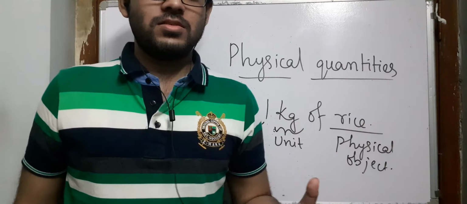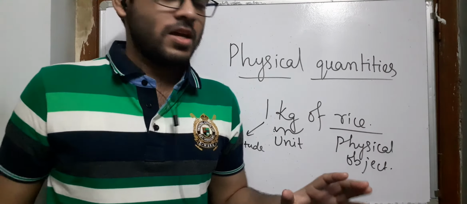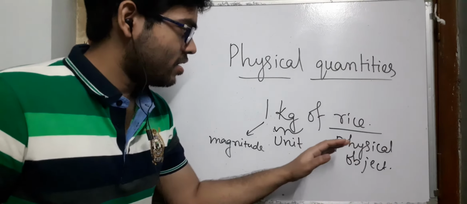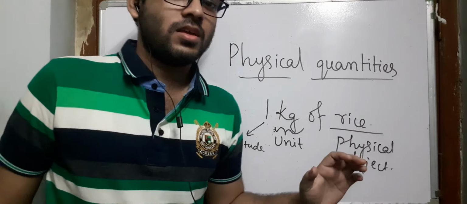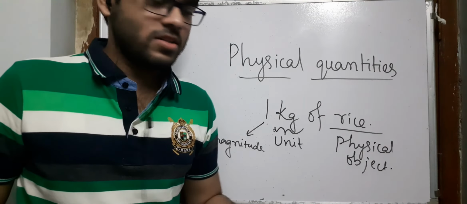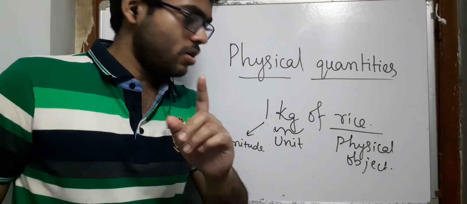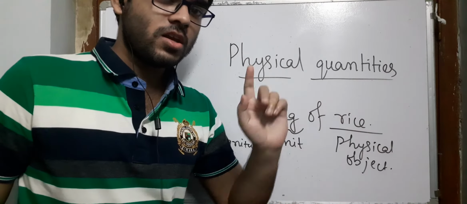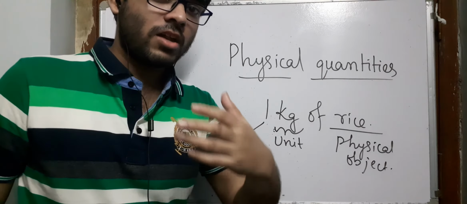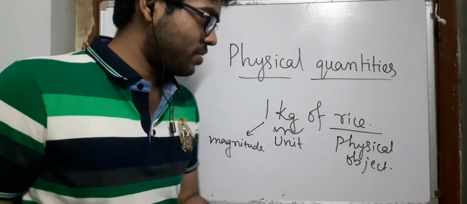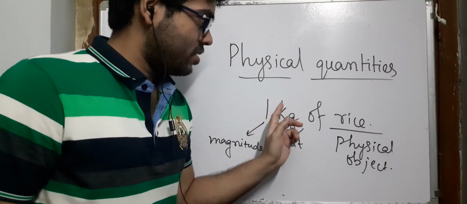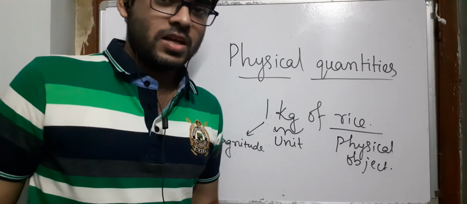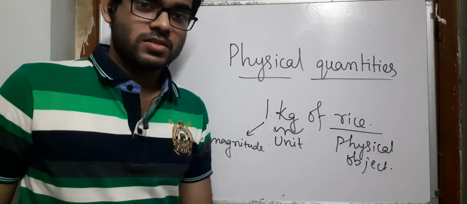These are the basic properties of objects, such as its mass. Its mass is its own property, and these are called physical quantities. So first of all, when we say physical quantities, it may be measurable or immeasurable, which means you cannot measure it. I will give you an example. But the things which are the properties of that object are given as physical quantities.